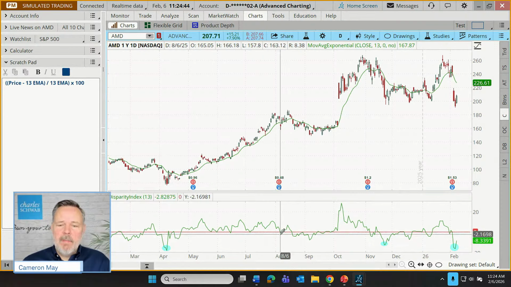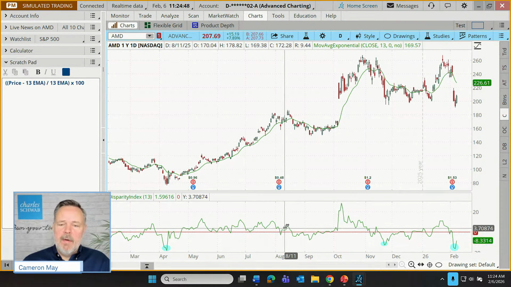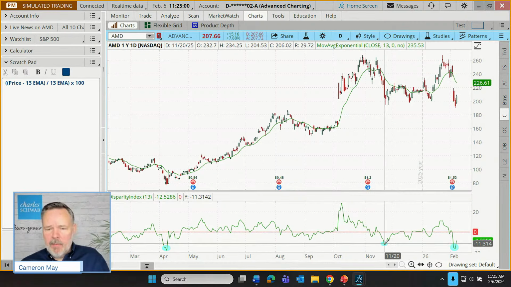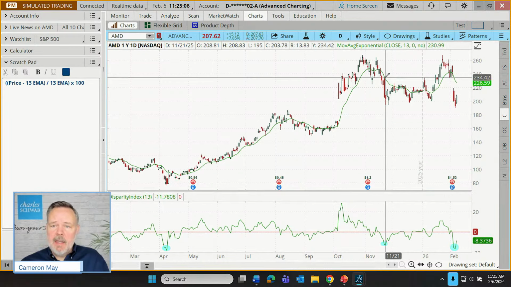So when we have small moves below the 13 EMA or small moves above, it may not be of consequence to someone looking for an extreme move. Maybe more like 7, possibly 10%. How far did this one get below? We got to a low value actually of 12.5. So this was a 12.5% departure of price below that EMA.